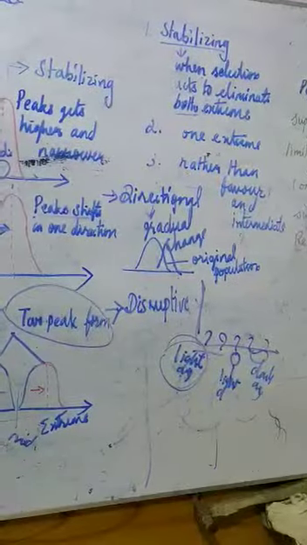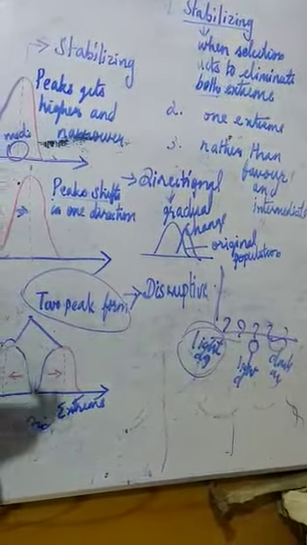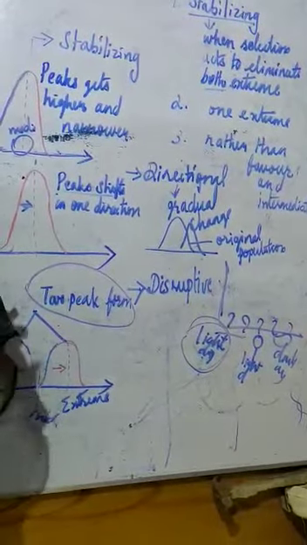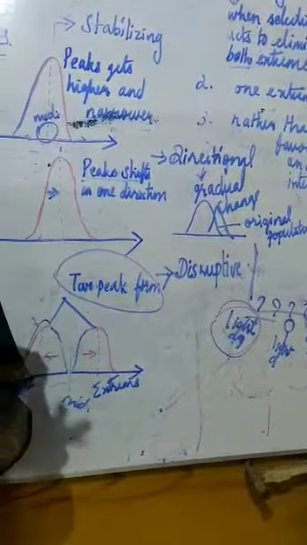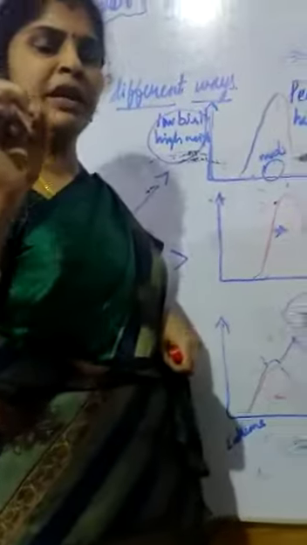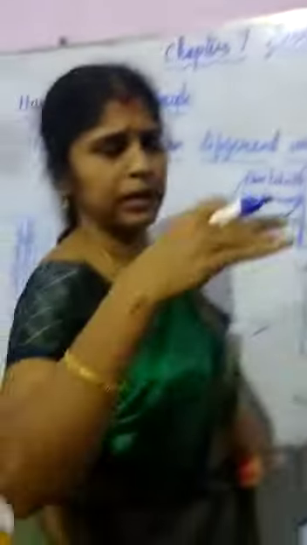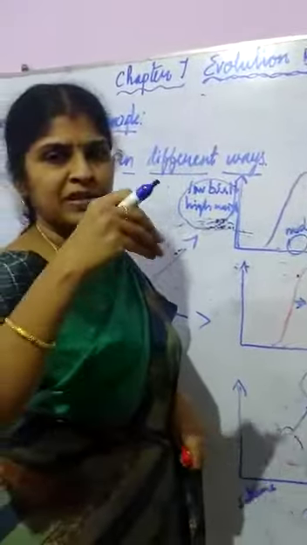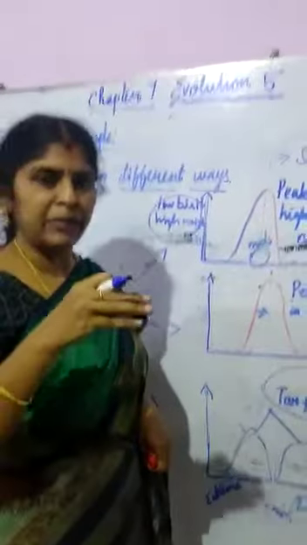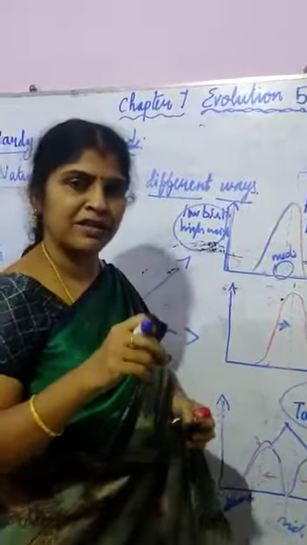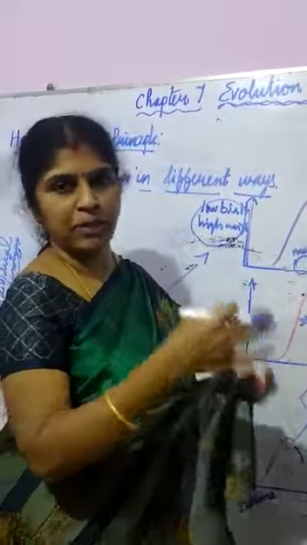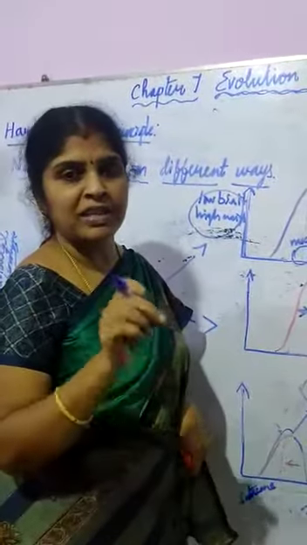Another example for the disruptive type is the lizard. The large lizard is affected: if an eagle comes, it easily catches it. The middle size and the small size are also easily taken by some other organism. Which one is not affected?